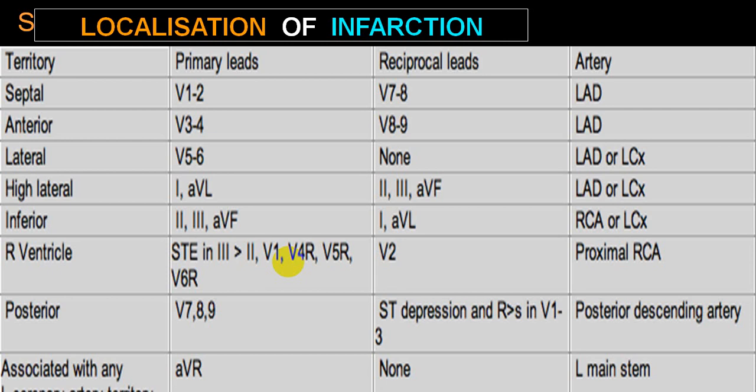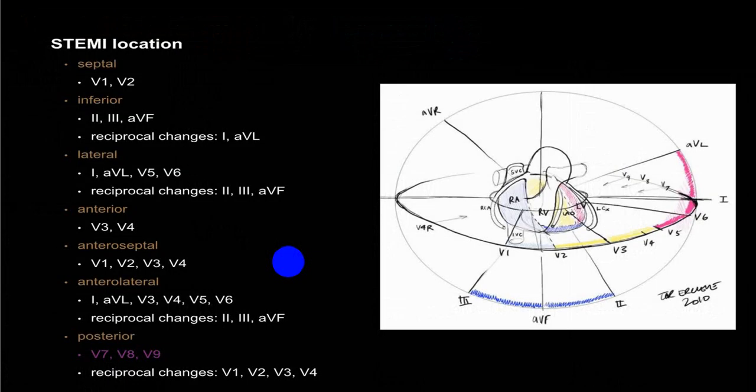While if you get an ST elevation in AVR and there is no reciprocal changes, always suspect left main stem. But if you get an AVR ST segment elevation with ST elevation in V1, and ST elevation in AVR is more than ST elevation in V1 and there are reciprocal changes, always suspect left main coronary artery occlusion.